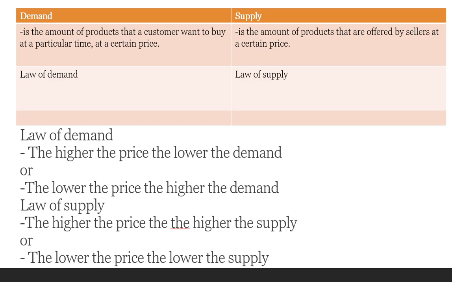The law of supply, number 2. The higher the price, the higher the supply. Or the lower the price, the lower the supply.